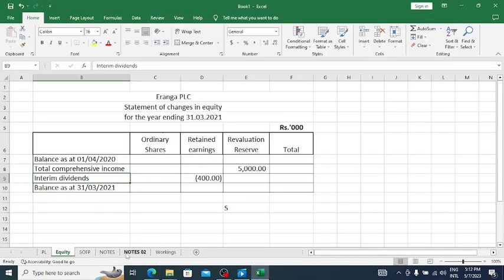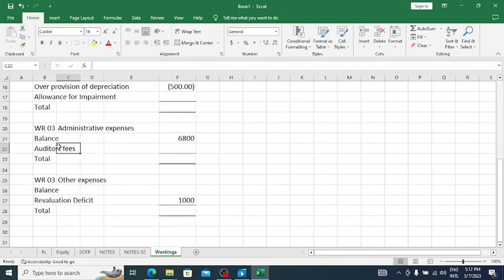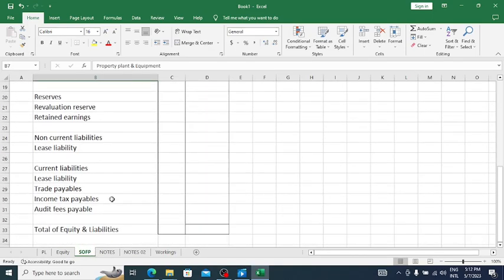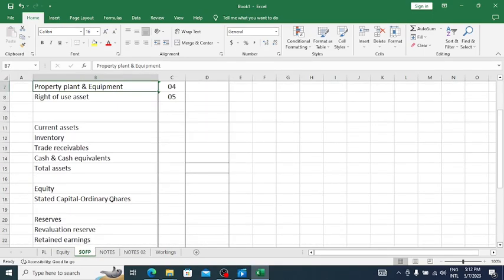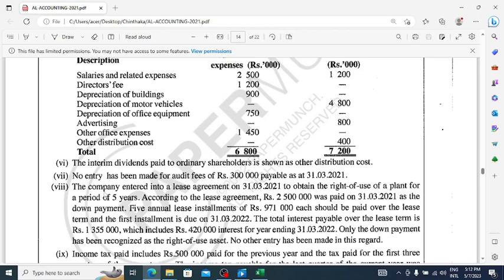In the workings, we have to add this 300 to the administrative expense, and we have to record this in the balance sheet also, in the statement of financial position, because this is a liability. Audit fee payable. Okay, now we are done with adjustment number 7.